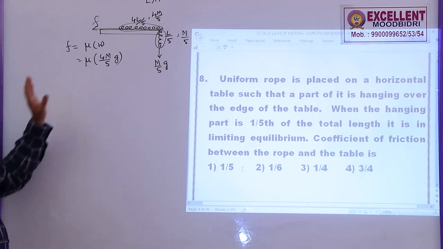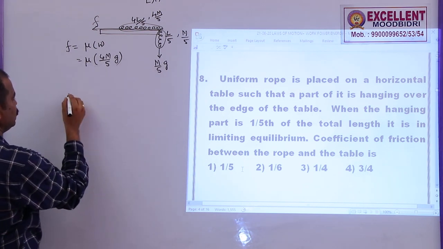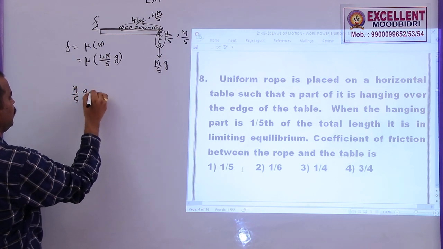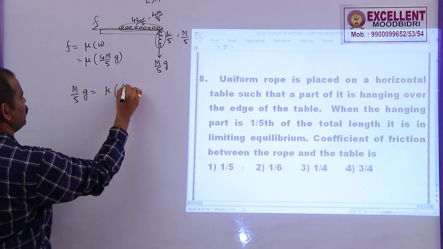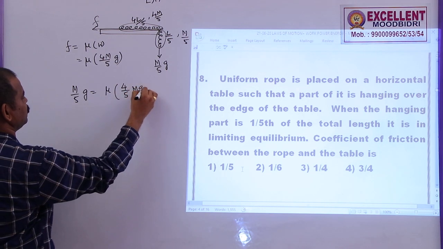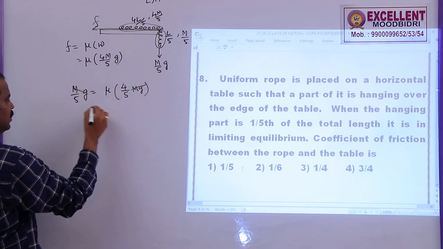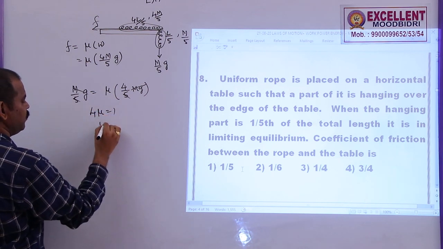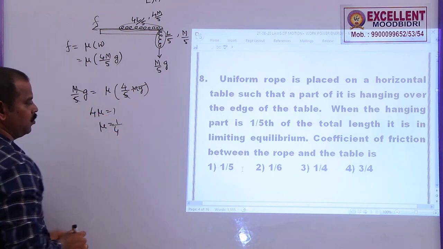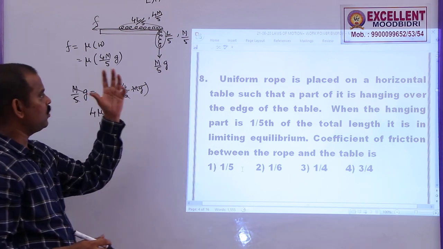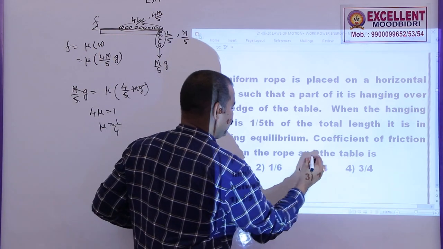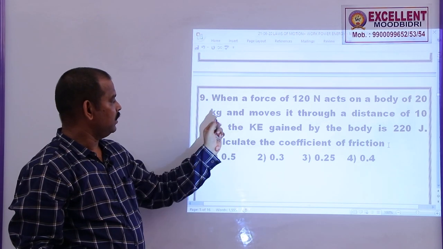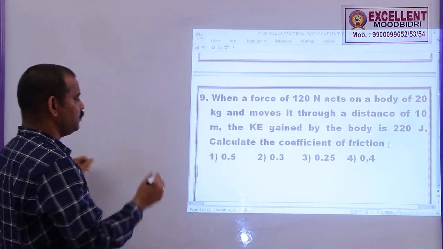So this is the frictional force and these two must be equal. So let me equate these two. M by 5g must be equal to mu of 4 by 5 mg. This mg cancels, 5 cancels, 4 mu is equal to 1, mu is equal to 1 by 4. So the coefficient of friction between the rope and the table is 1 by 4. Option 3 is correct. In problem number 9, when a force of 110 Newton acts on a body of 20 kg.